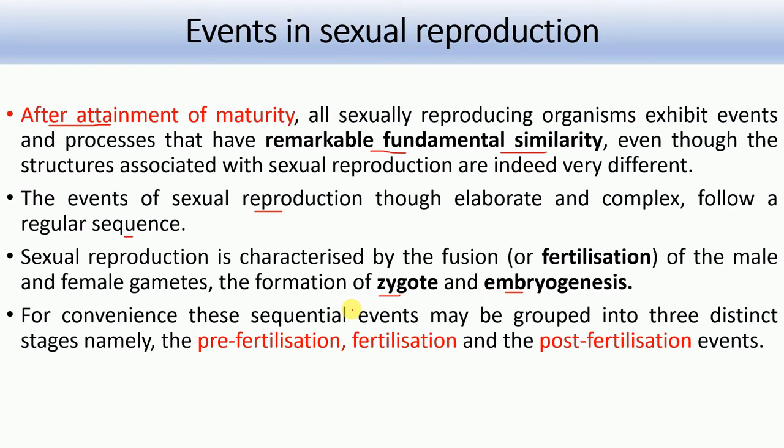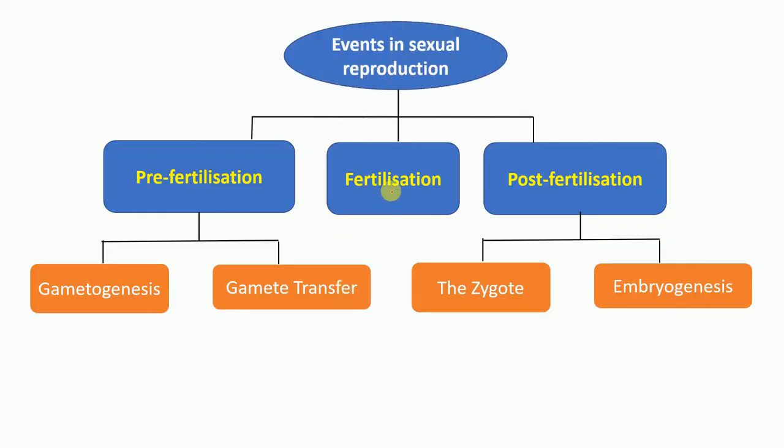For our convenience we have divided this phenomenon into three parts: pre-fertilization, fertilization and post-fertilization. You can see here, as I stated earlier, that in pre-fertilization there will be gametogenesis and gamete transfer.